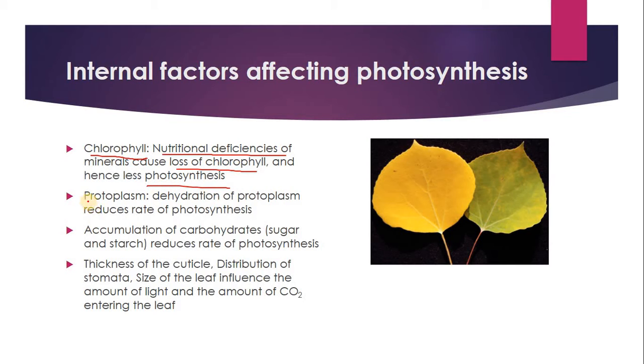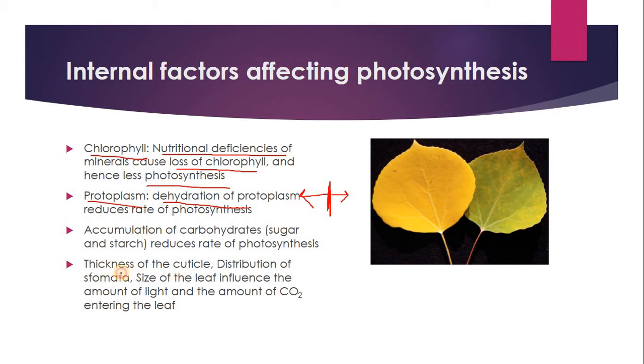So whenever the chlorophyll is lost, for example because of nutritional deficiency in the plant, photosynthesis will be less. Similarly, protoplasm: if dehydration of the protoplasm occurs, that also reduces photosynthesis because we need water for photosynthesis. Also, consider the accumulation of carbohydrates produced during photosynthesis. If carbohydrates are produced at a particular site within the leaf, they have to move away. If they are not moving away, then further photosynthesis does not take place. So the accumulation of carbohydrate should not take place; if it does, it reduces the rate of photosynthesis.